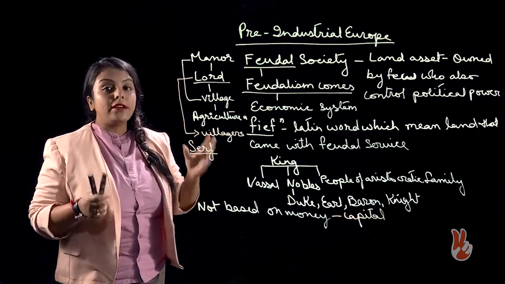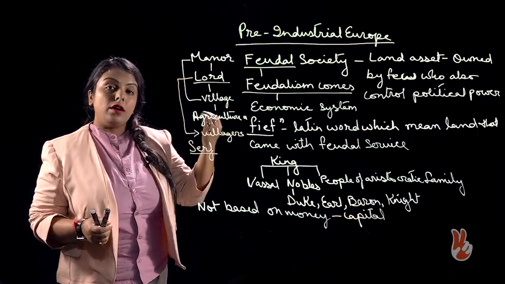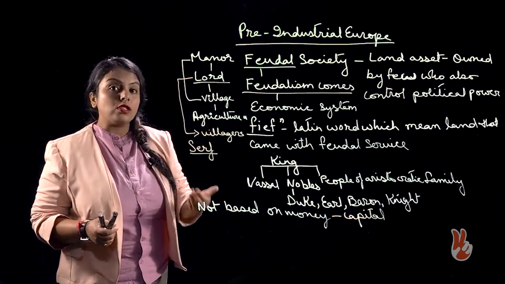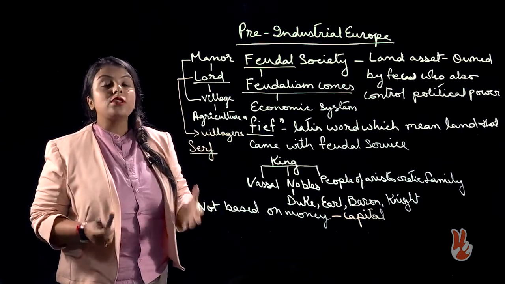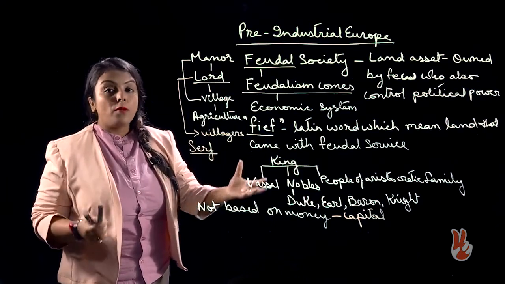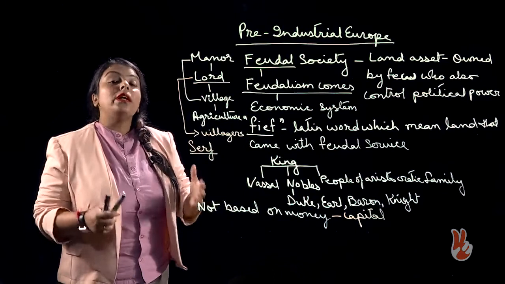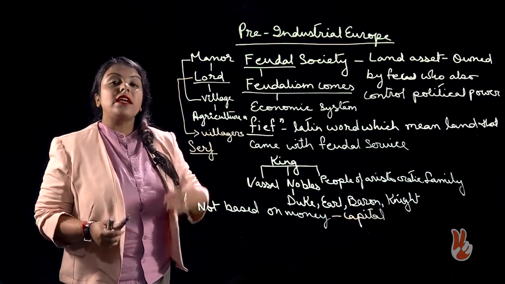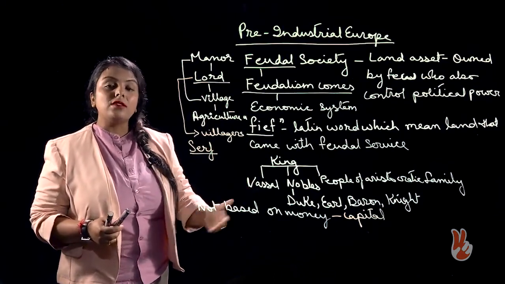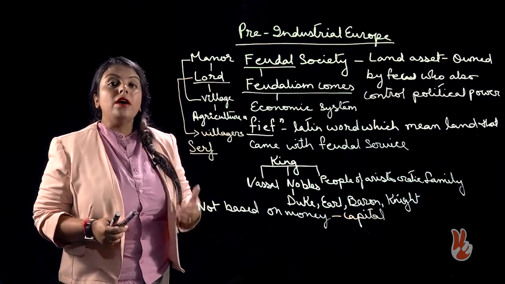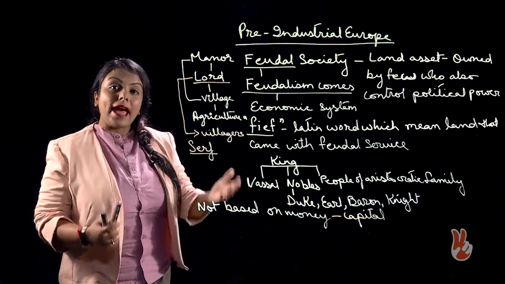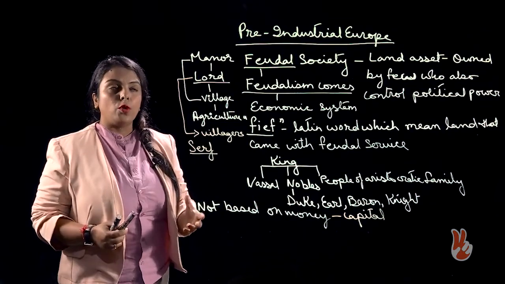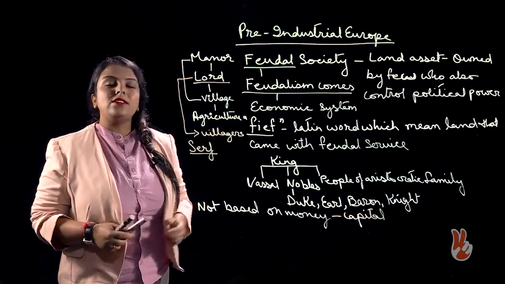The church had the right to take service free of cost from the villagers, and it also charged villagers for religious performances and rituals. So, we will talk about these facts in coming class when we talk about Reformation, movements that actually changed the society and the religion of Europe. So, this is about pre-industrial Europe.